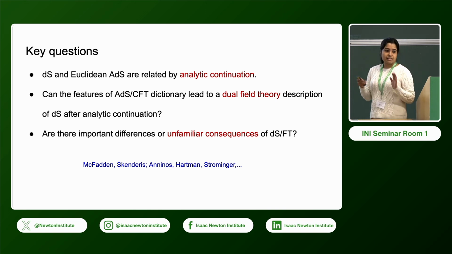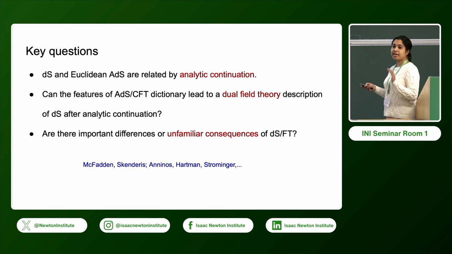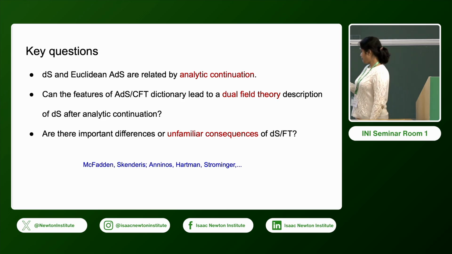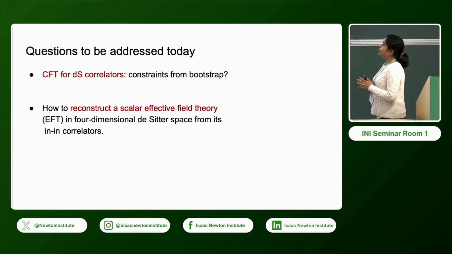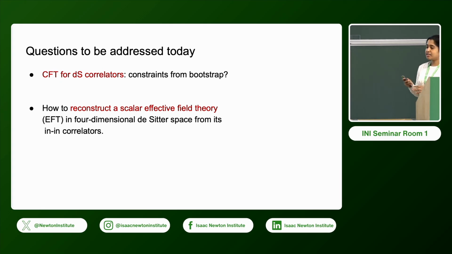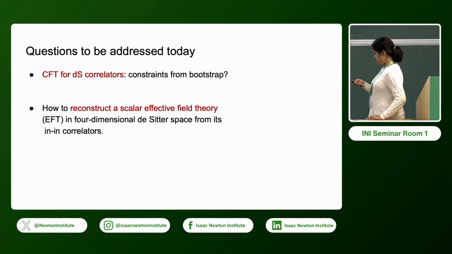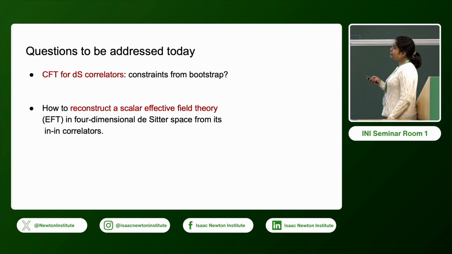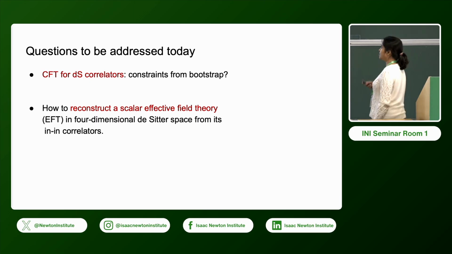However, we know that AdS and dS have important differences, and we expect that there should be some unfamiliar consequences of the de Sitter and field theory correspondence. Motivated by these questions, we will specifically ask these questions today. We will ask if it is possible to understand the de Sitter correlators from the CFT perspective, just by studying the bootstrap constraints. And I will talk about what I mean by de Sitter correlators in a bit.